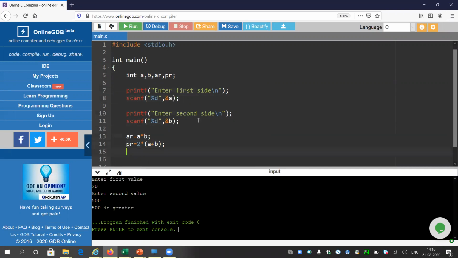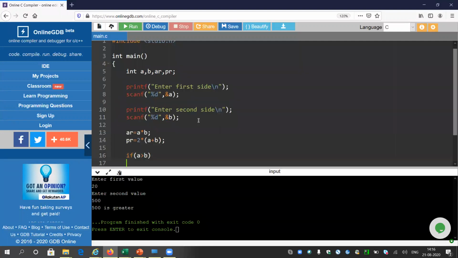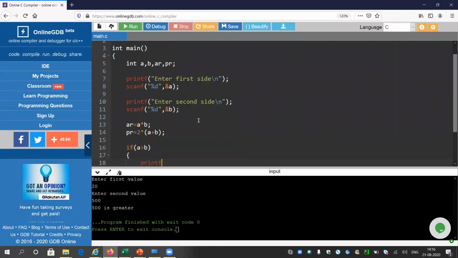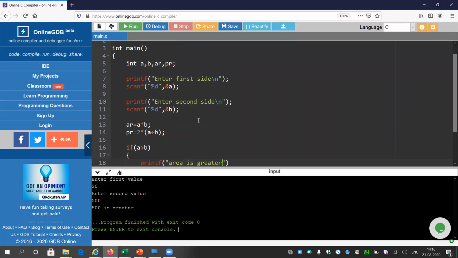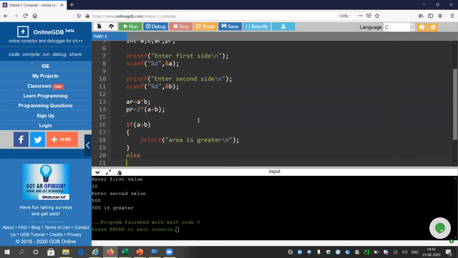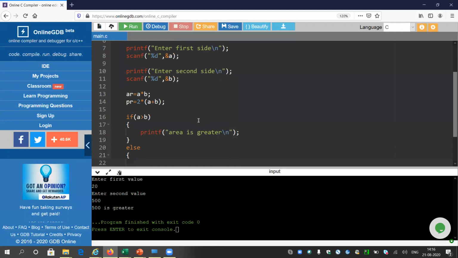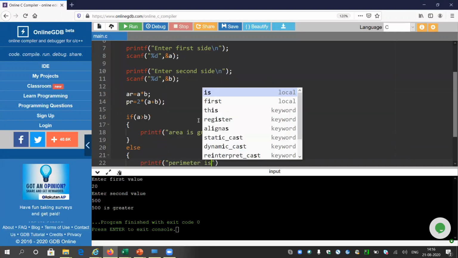Area and perimeter have been determined by these two formulas, and after that I can check: if A greater than B, then I can print "area is greater." Okay, cool. And else, for any other values, you can print "perimeter is greater."